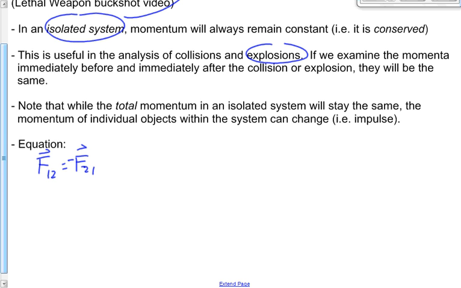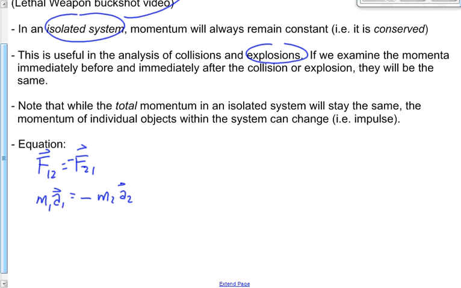That's Newton's third law, right? The force of object 1 on object 2 is equal and opposite to the force of object 2 on object 1. We're going to replace F with m times a. Mass of object 1, acceleration of object 1 equals negative mass of object 2, acceleration of object 2. Agree?